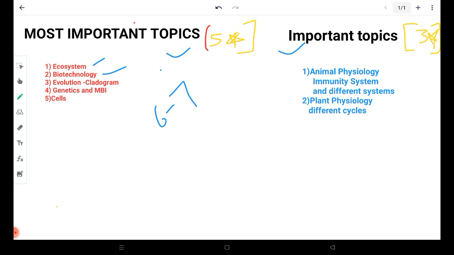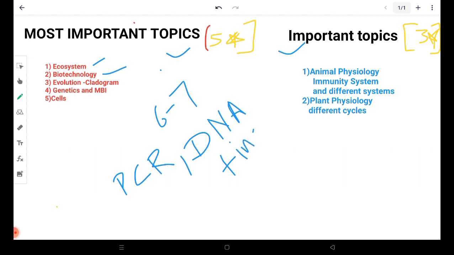Biotechnology is also a huge topic, so you have to read especially about PCR, the different enzymes used, and DNA fingerprinting. Mostly the concept is important, and also the different medical aspects of biotech, such as insulin production. So in biotech, you have to cover these topics.